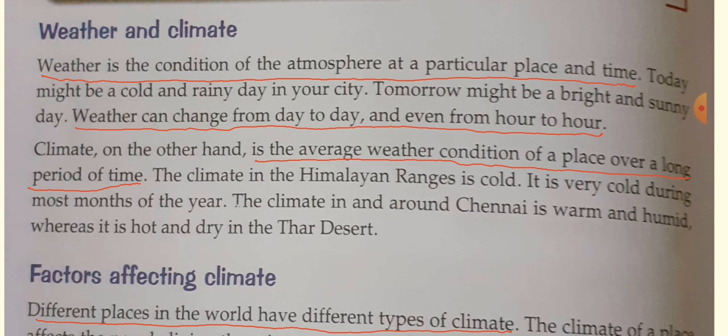Weather is the condition of the atmosphere at a particular place and time. Weather changes from day to day and even from hour to hour. Climate is the average weather condition of a place over a long period of time. The climate of mountain ranges is cold, coastal regions moderate, and desert areas hot and dry.